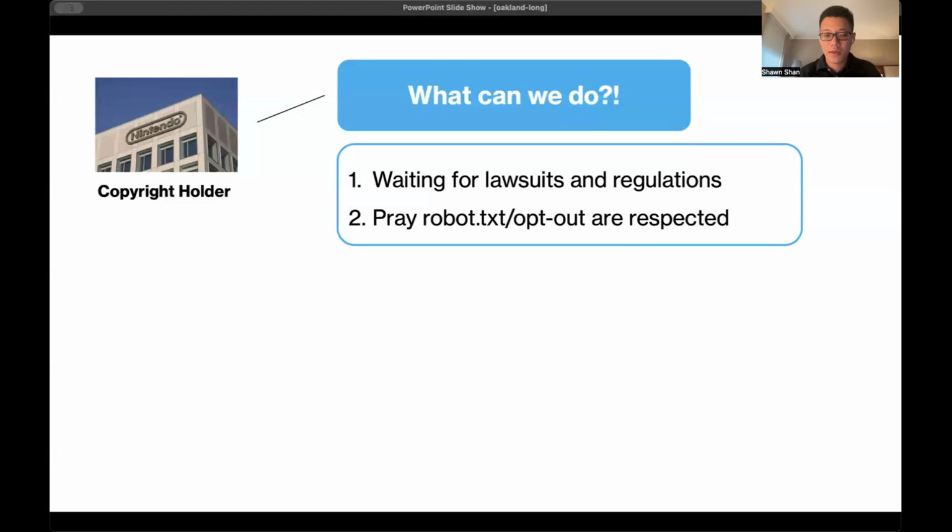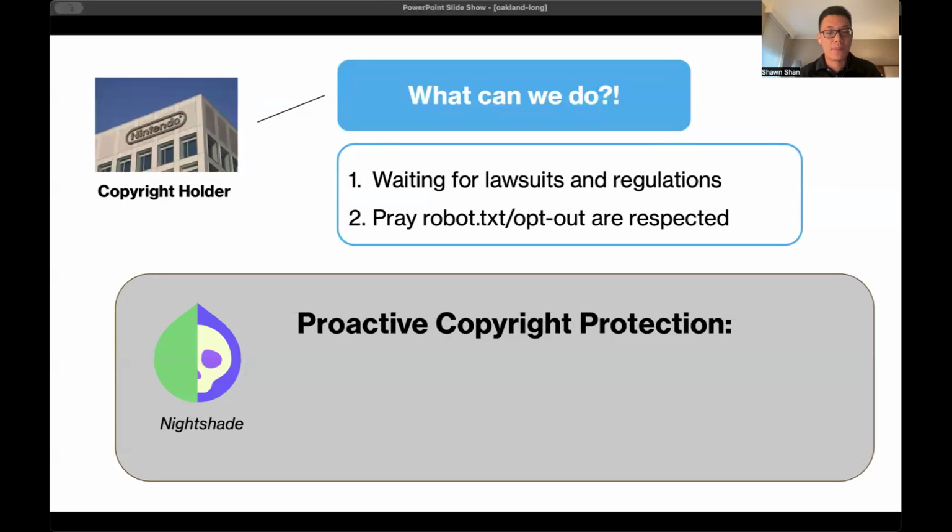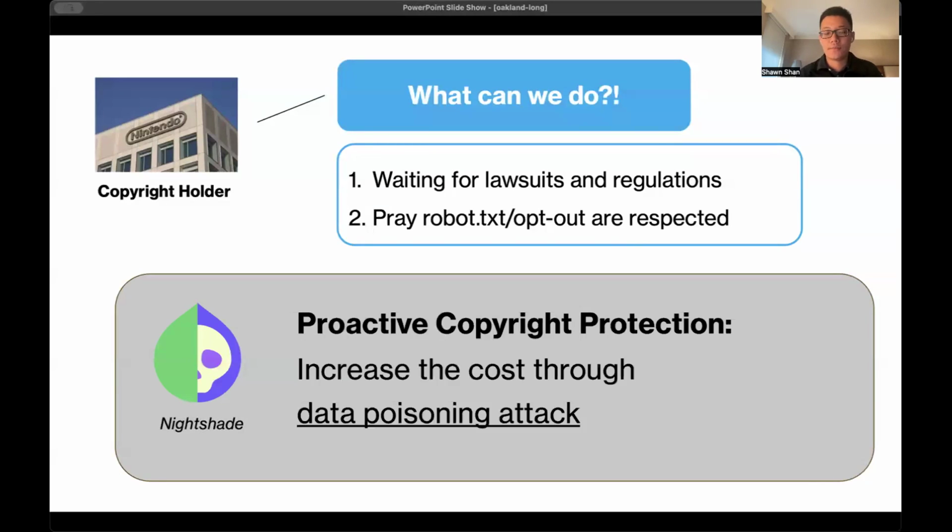I also need to explain why these 2 methods are not great, or at least not sufficient for copyright holders. And so in our work, we look at whether there exists a possible protection method that is proactive and can be leveraged by copyright holders to potentially protect their copyright against this type of AI model training. The core idea here is, well, we can leverage a data poisoning attack. We can corrupt a portion of the training set with the images that we put up on the internet. And there is some possibility that a downstream model trained on this data will be corrupted to the point where it will impact its normal performance or normal usage.